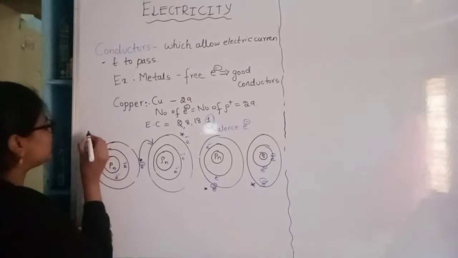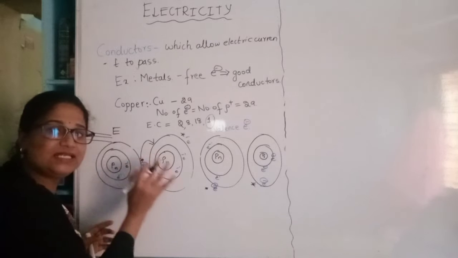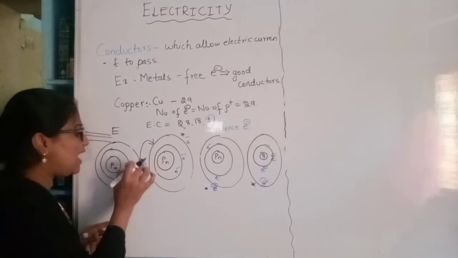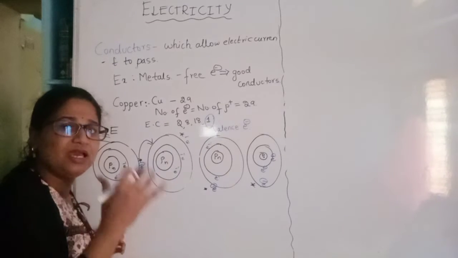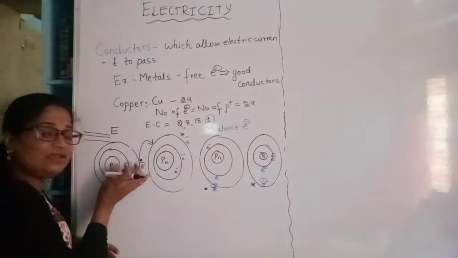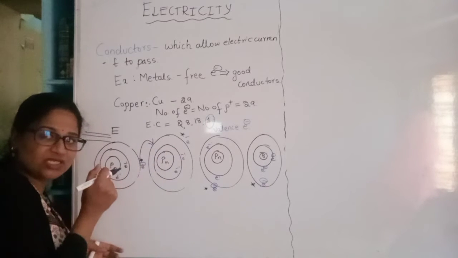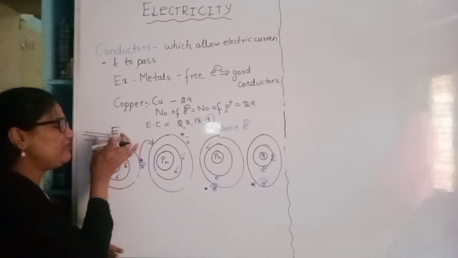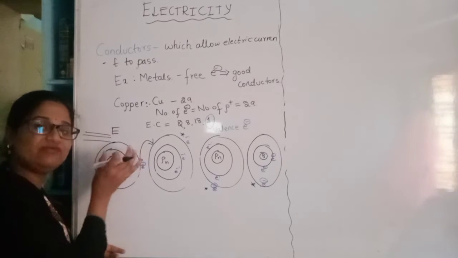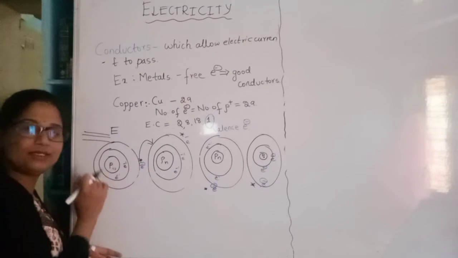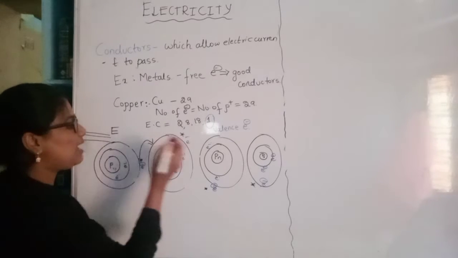So when an external energy is supplied, that makes this electron jump. Why will it not jump simply? Because it is attracted towards the nucleus by the electrostatic force, right? So when we provide energy more than the electrostatic force, the electron jumps.